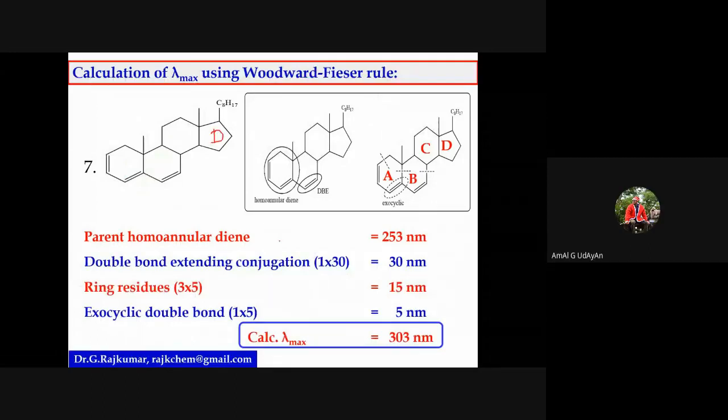But there is also heteroannular, what do we mean? If there is homoannular here, and if you consider this part, it's heteroannular. When the problem arises, you can consider this as a homoannular diene. If both homoannular and heteroannular are there, give the homoannular. You can take homoannular as the parent value, as the base value. Okay, is it clear, sir? Then I'll give you a problem you can solve.